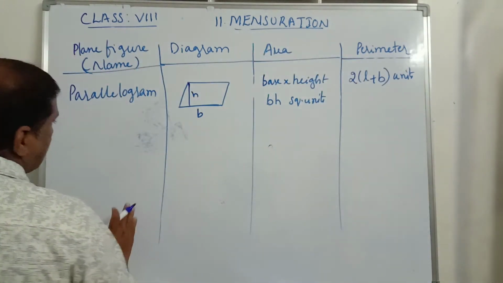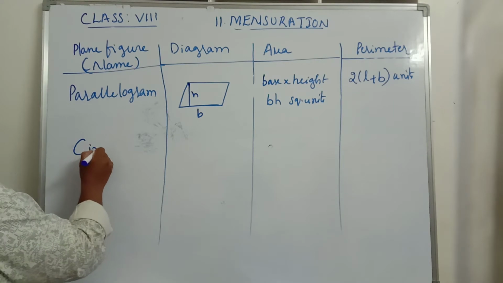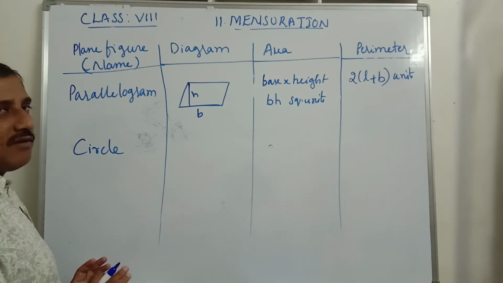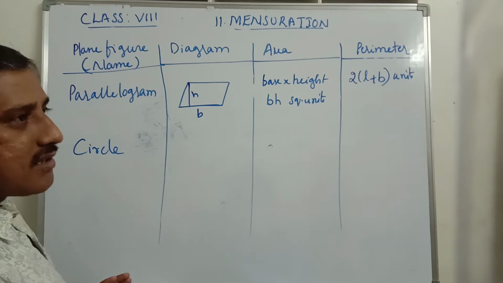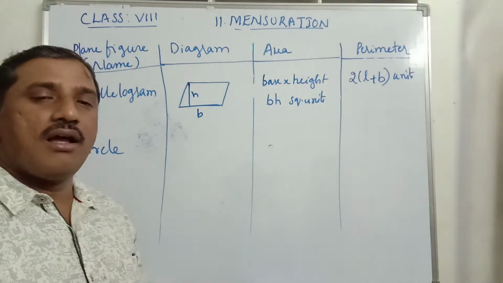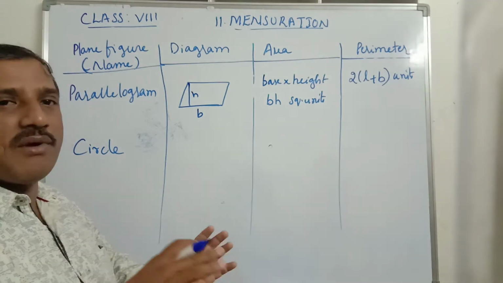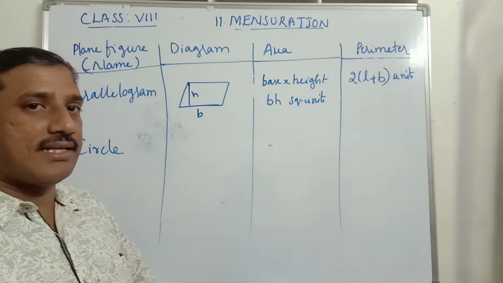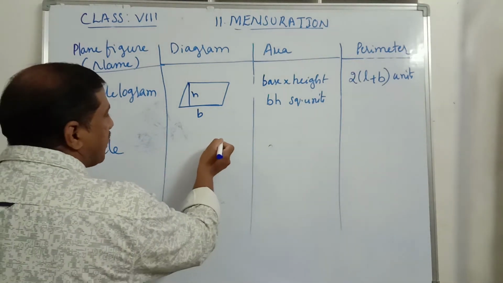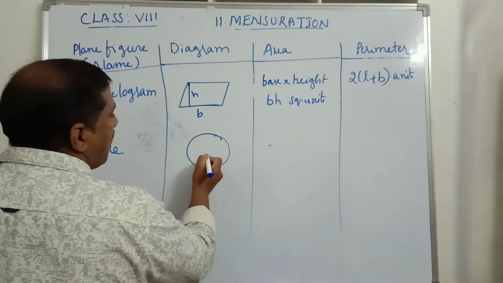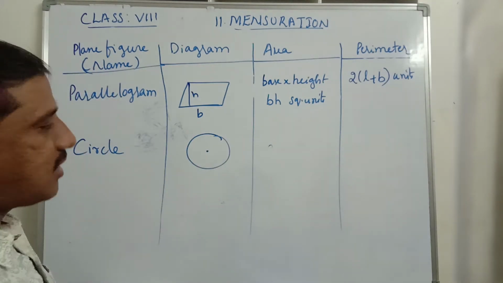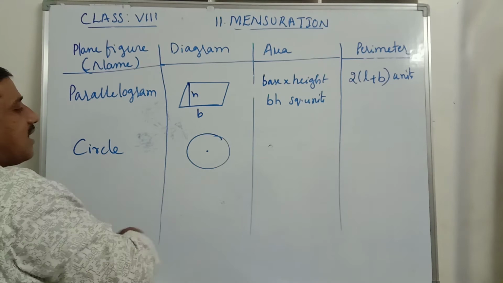Then the other figure is the circle. So what is a circle? A closed figure made by joining a group of points from a fixed point at a fixed distance is known as a circle. The fixed point is known as the center of the circle, and the fixed distance is known as the radius of the circle.